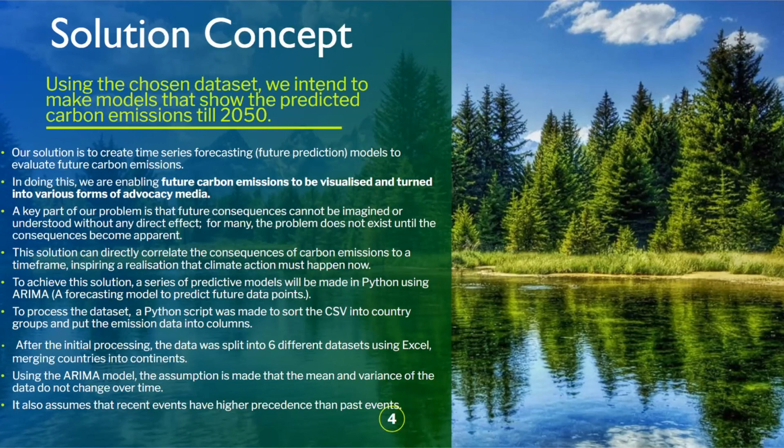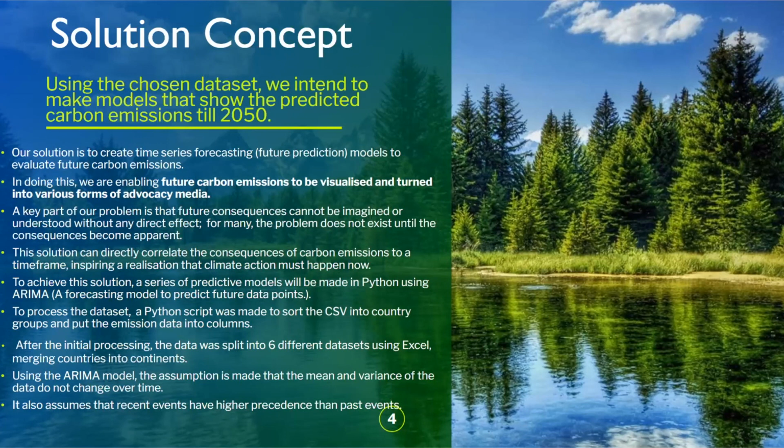To achieve this solution, a series of predictive models would be made in Python, specifically utilizing external Python libraries such as pandas, NumPy, and statsmodels. These predictive models will use an ARIMA, which is an autoregressive integrated moving average, as their basis to forecast new data points. Once these new data points have been forecasted, they can be exported and made into visuals and other forms of media that can advocate against climate change.